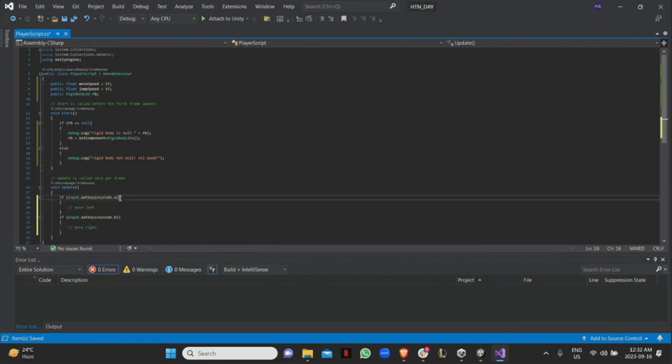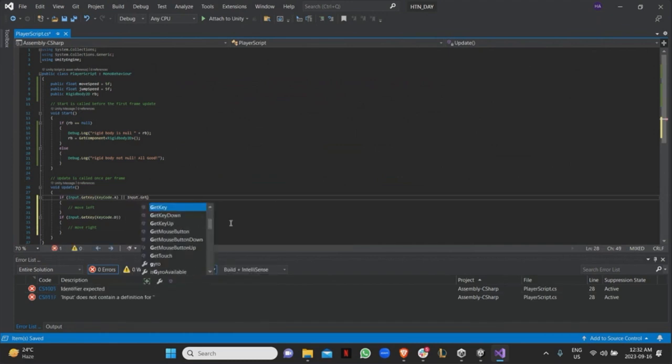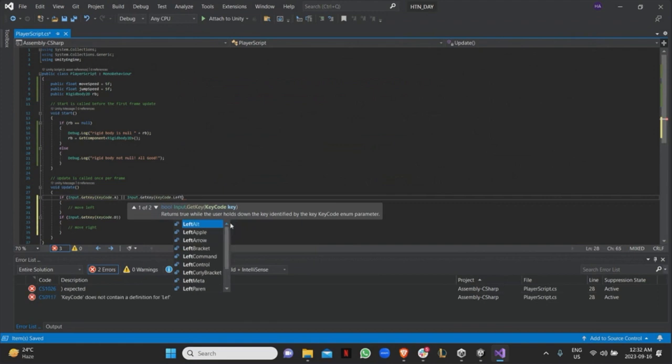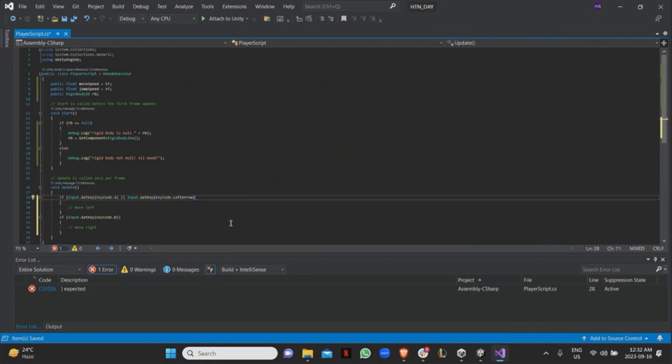Okay, so over here you can also do or input.GetKey KeyCode.LeftArrow. Right. So I'm also saying if the player is pressing left arrow here, then move left. Over here I can also do the right. It's up to you guys.